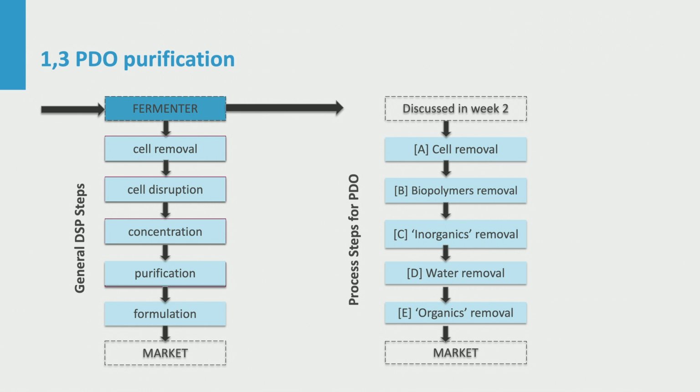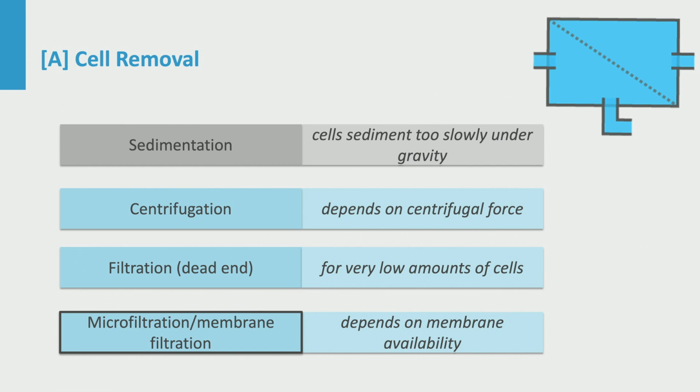Let us now explore the options per step. For achieving step A, microbial cells sediment too slow for a simple gravity settler. Reasonable alternatives are centrifugation, filtration and microfiltration using a membrane. Our first selection is microfiltration. The stream with the separated cells will contain quite a bit of extracellular and intercellular liquid with dissolved PDO. This needs to be recovered by washing of the cells, for instance in a countercurrent setup of diafiltration membrane units.